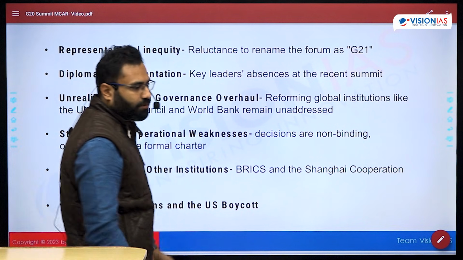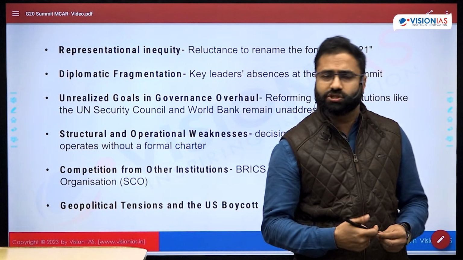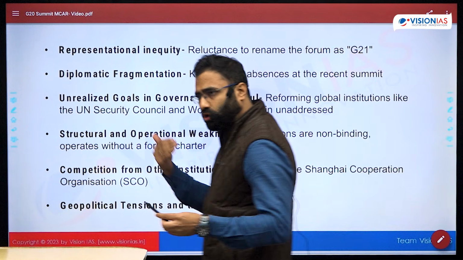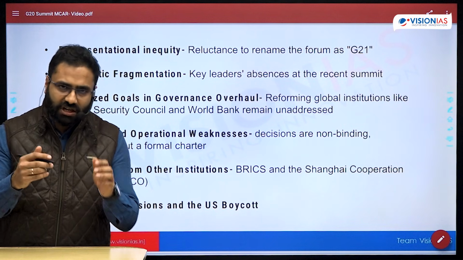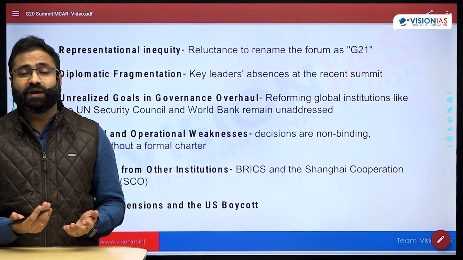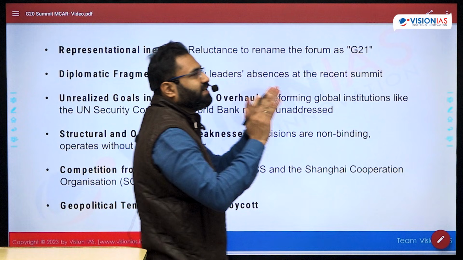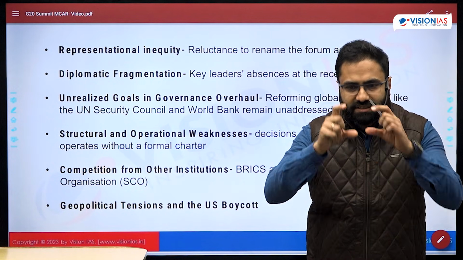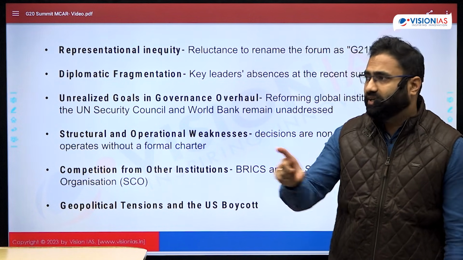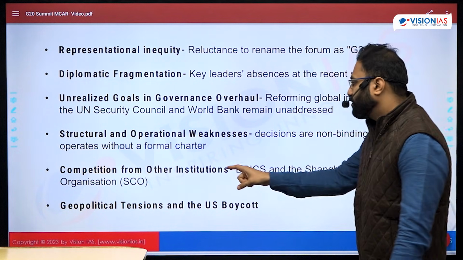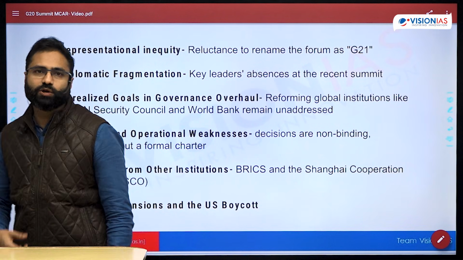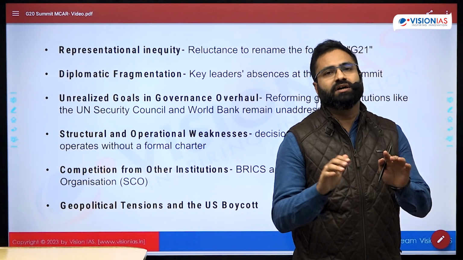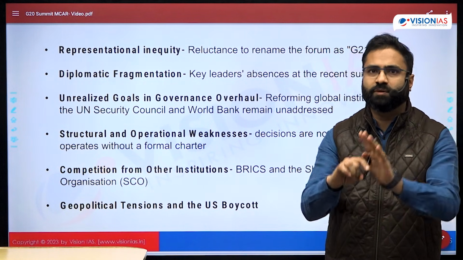Next is about competition, because already there are a lot of competing organizations. For example, there is BRICS representing the voice of the Global South, which is also expanding. There is SCO, which includes certain countries of the Global South and mainly focuses upon the Eurasian region, which is also expanding. So basically these groups are expanding at the cost of G20. And then there are divided opportunities and divided participation of the countries selectively in these forums. Lastly, talking about the geopolitical tensions and the recent US boycott, that also sends the message that all is not good with this organization, and it still lacks the support of all the powers equally.